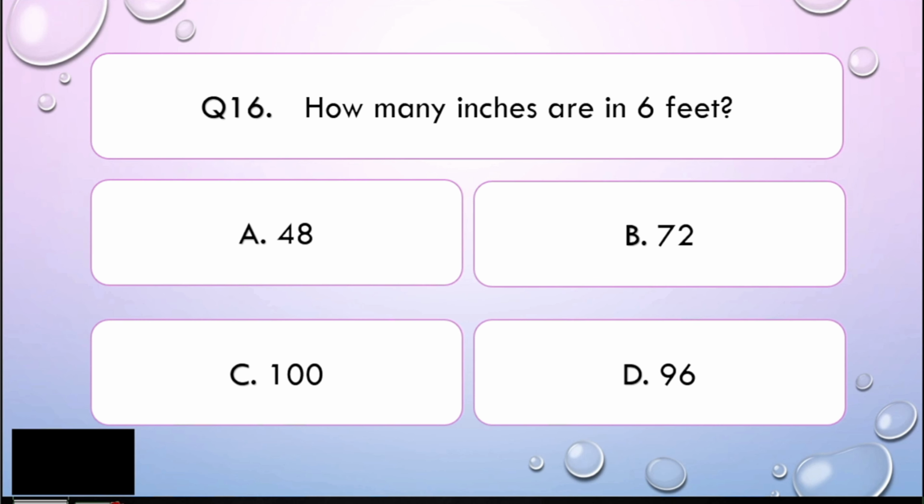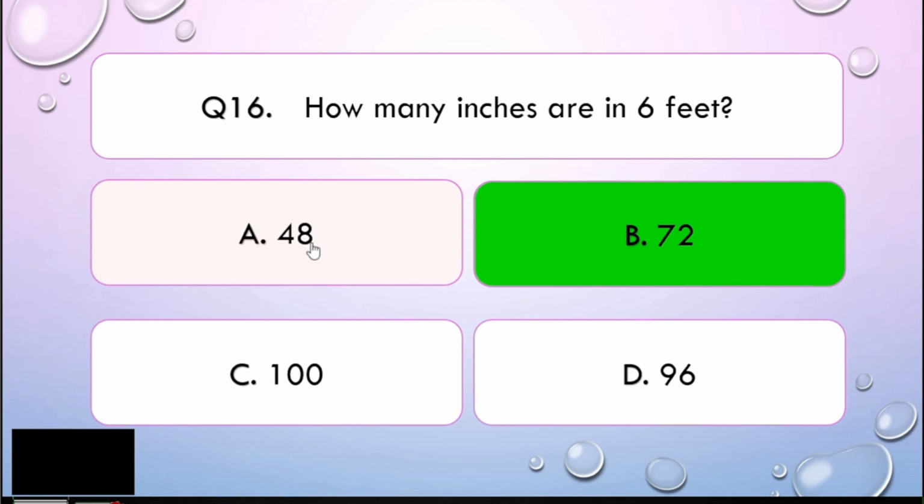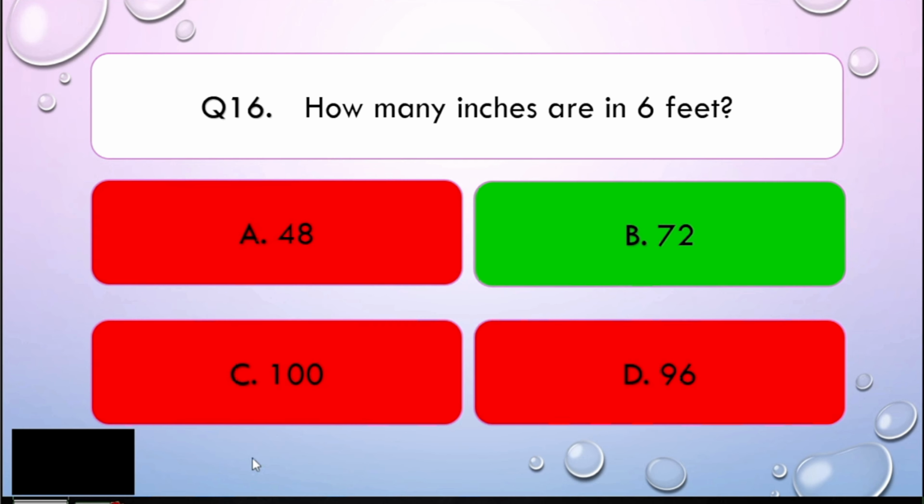Alright, math learners, in answering this one, you should know the conversion factor between inch and foot. For 1 foot, there are 12 inches. So if you are asked how many inches are in 6 feet, you just need to multiply 6 by 12. When you multiply 6 times 12, the correct answer is very good, letter B. Alright. Easy, right? Very easy, my dear math learners.